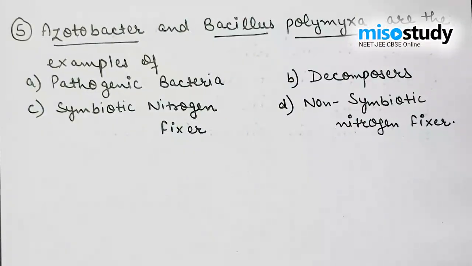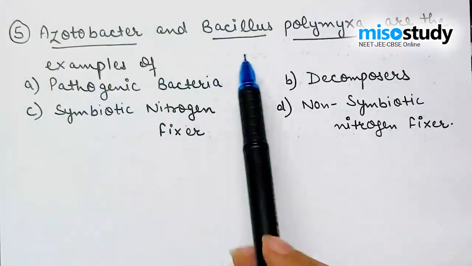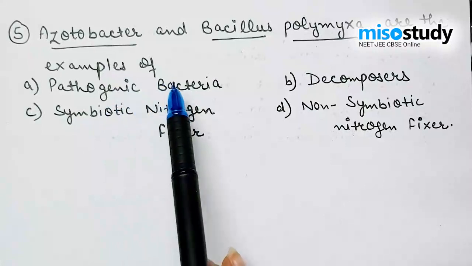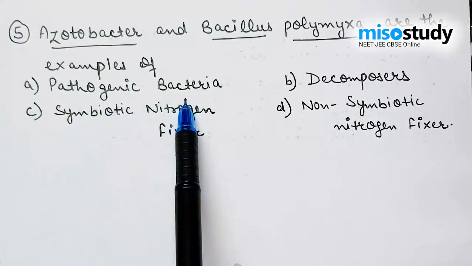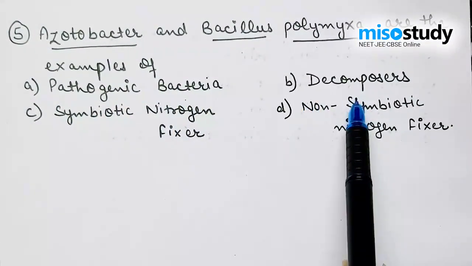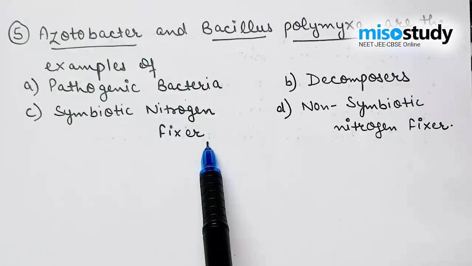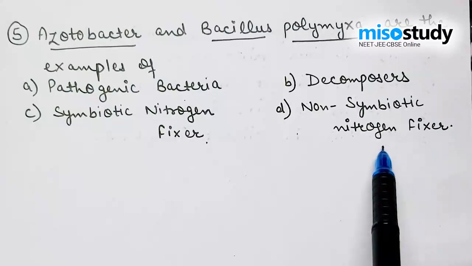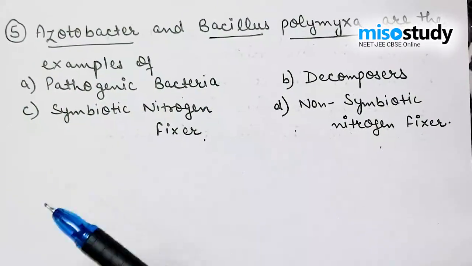The next one is: Azotobacter and Bacillus polymyxa are examples of option A, pathogenic bacteria, B, decomposer, C, symbiotic nitrogen fixer, and D, non-symbiotic nitrogen fixer.